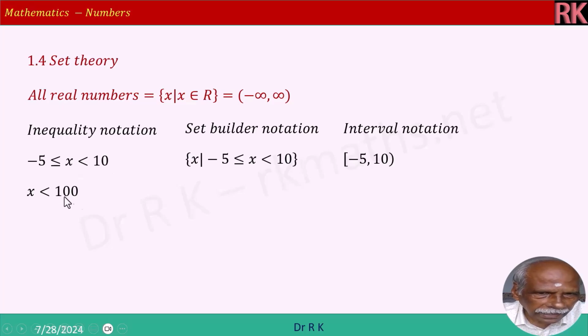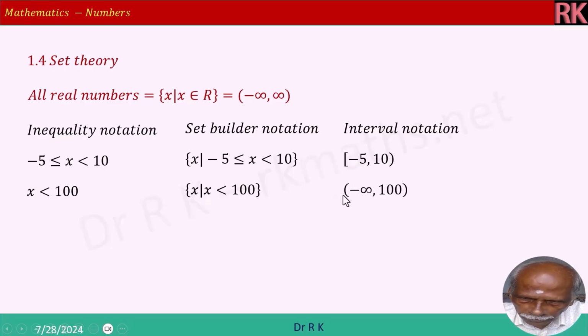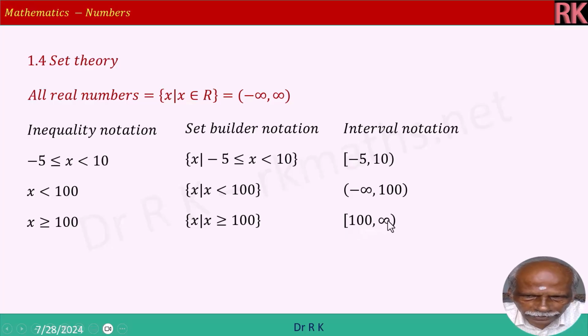And x is less than 100. Set builder form is x is such that x is less than 100. Here open bracket minus infinity comma 100 close bracket, both are open ends. X is greater than or equal to 100. That means x is such that x is greater than or equal to 100. Here what we will do is square bracket 100 comma open bracket infinity.